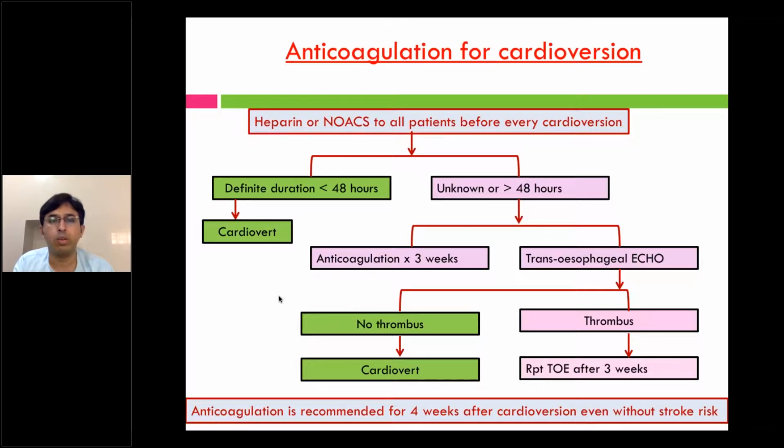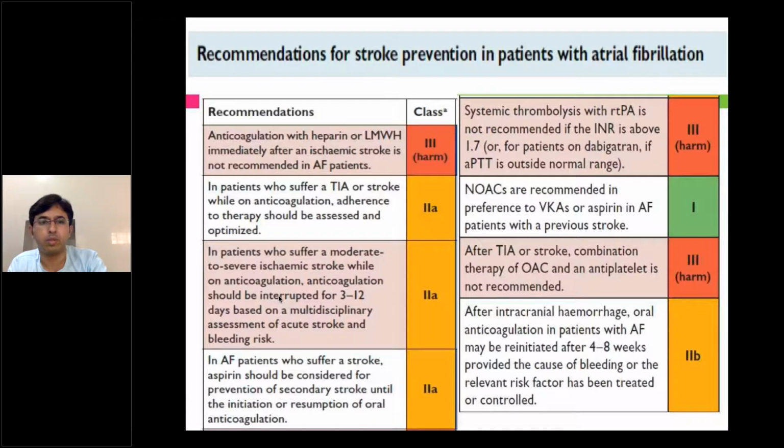If it's more than 2, then obviously they have to continue for a long time. But for all patients, despite stroke risk, you have to give it for at least 4 weeks post cardioversion. This is because there is some amount of atrial stunning, and this stunning can be a nidus for thrombus. So till you want your atria to recover its function, you are forced to give anticoagulation for 4 weeks.